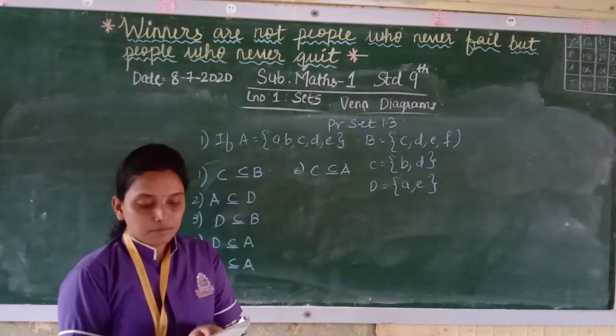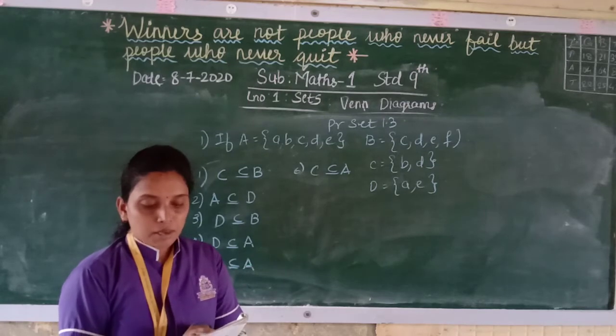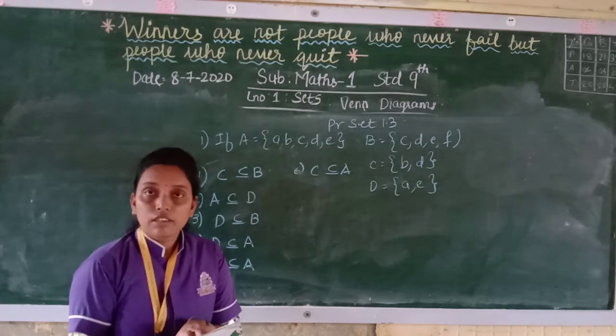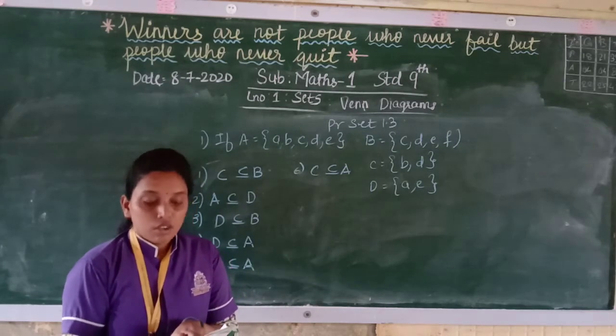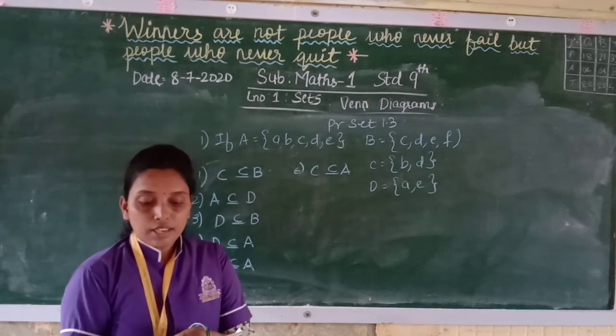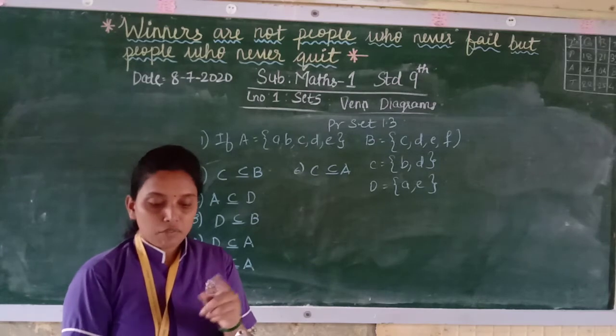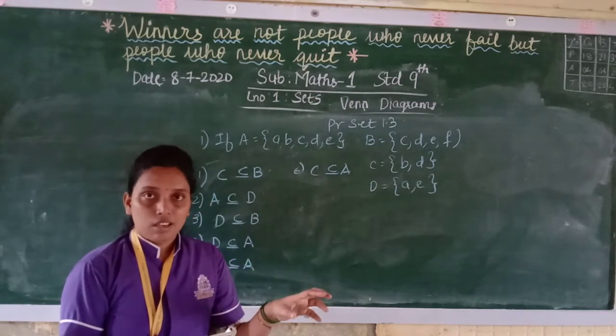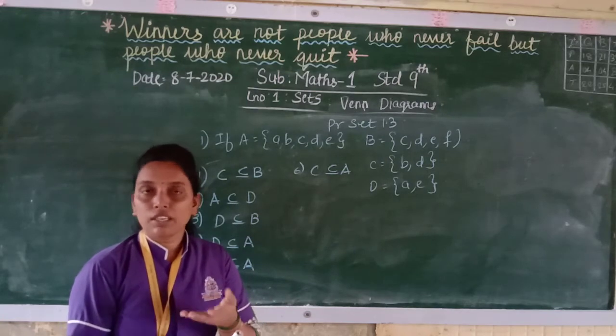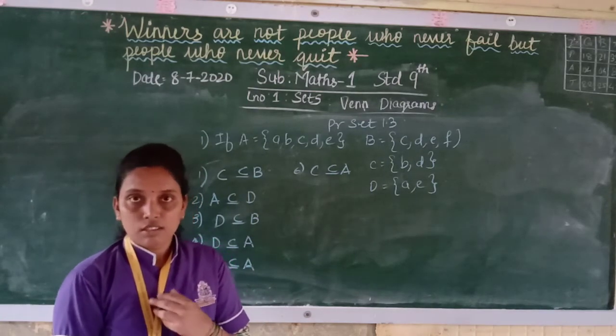Now the second one, A is a subset of D. The elements of A are A, B, C, D, E. There are 5 elements, but in D only A and E are present. If A has to be a subset of D, whatever elements are in A should be present in D, but that is not the case. So here it is false.